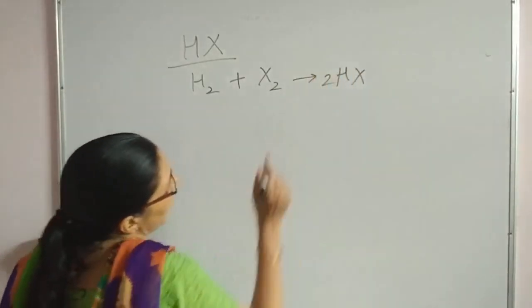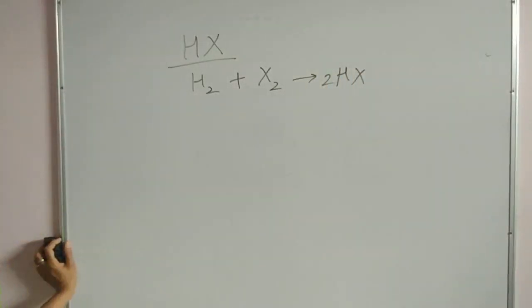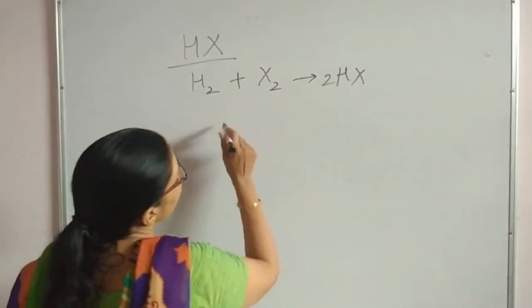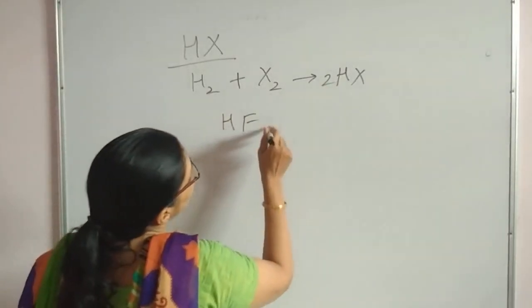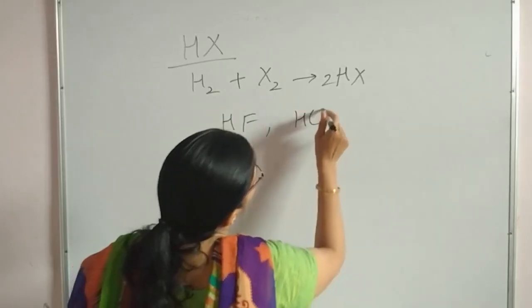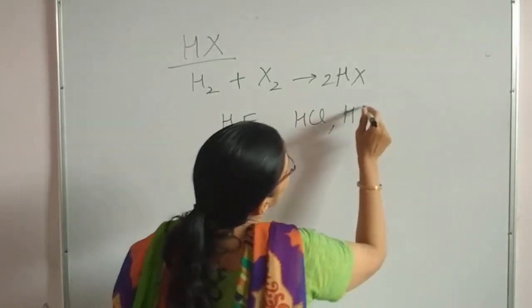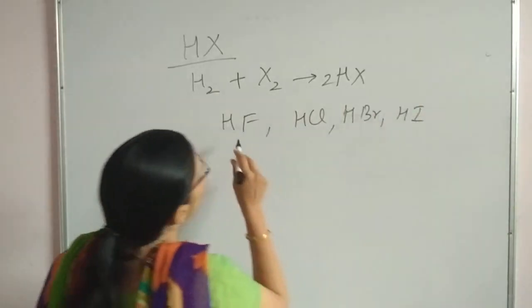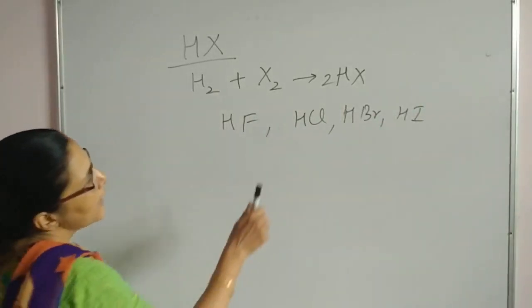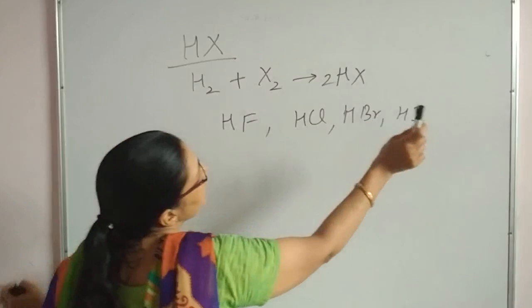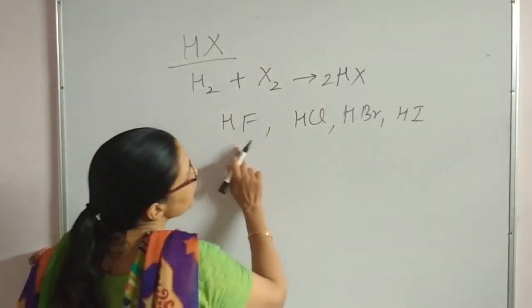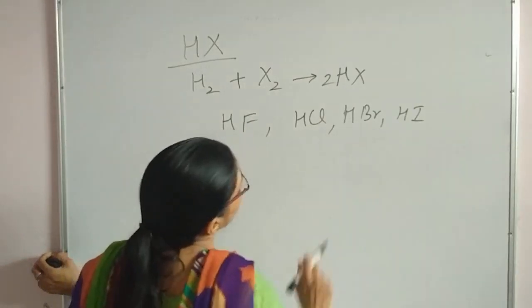About the behavior of HX, if we are doing discussion about the ionic character of HCl, HBr, HF, HF bond is highly polar as compared to HCl, HBr and HI. So their acidic character should be in the decreasing order.